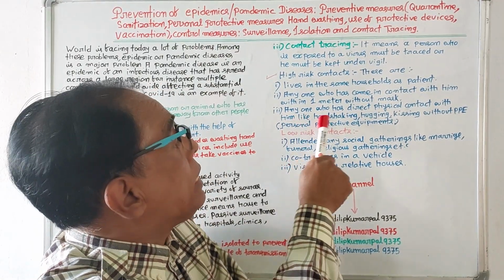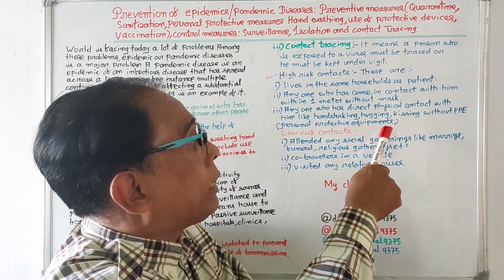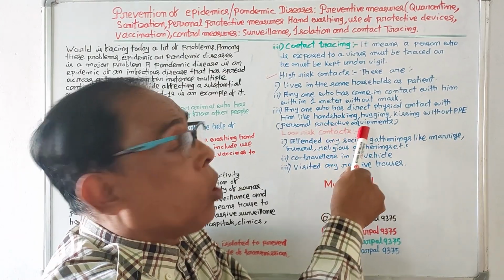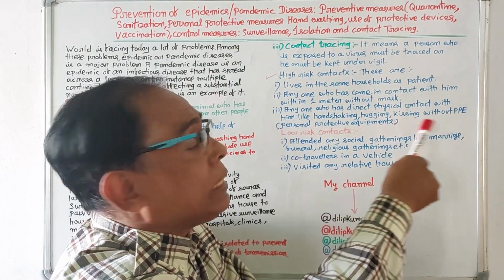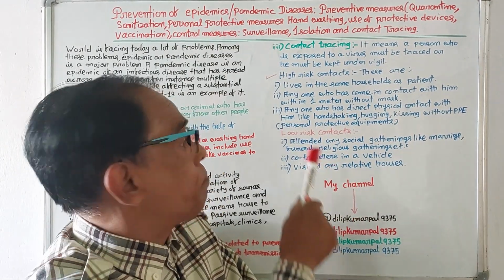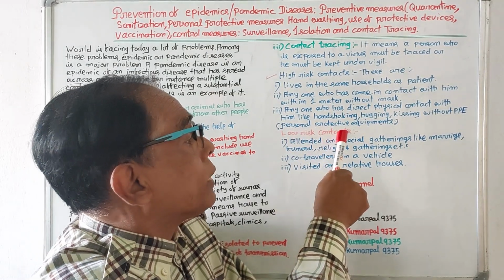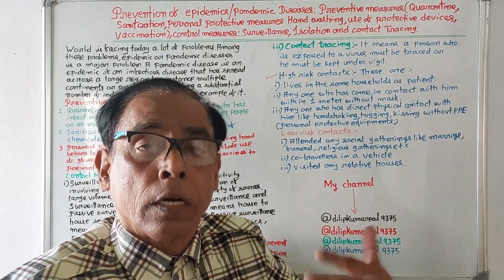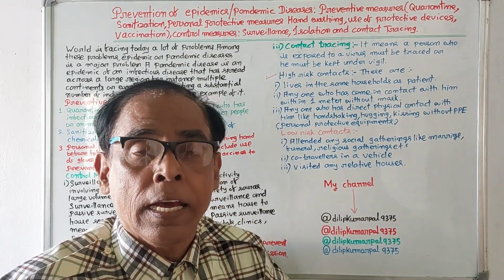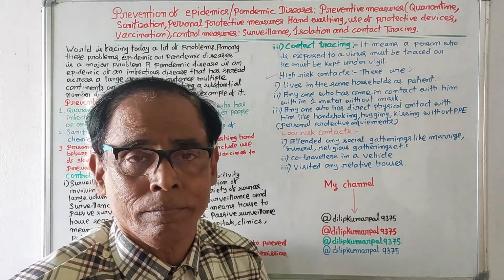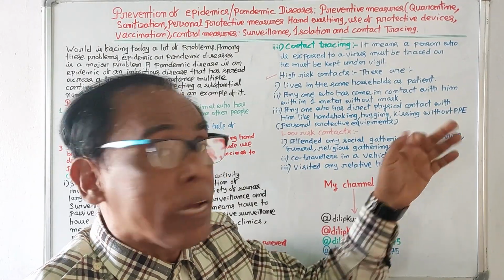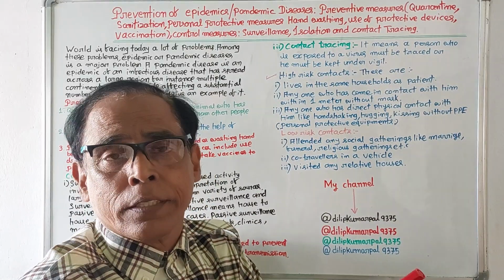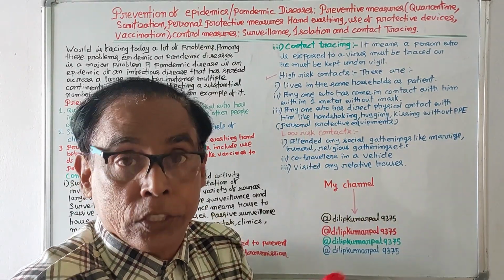Number 3, anyone who has direct physical contact with him, like handshaking, hugging, kissing without PPE, personal protective equipment. These are all high risks.